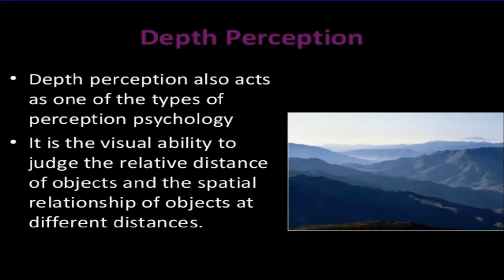Okay, depth perception is a perception in which you give meaning to an object due to its distance. For example, in class, a student sitting at the back is a backbencher. From the place where the teacher is standing, that student is viewed as sitting far away, but the student sitting in the first row is closer to the teacher. That kind of relevance you make between objects and things. We will be discussing it later.